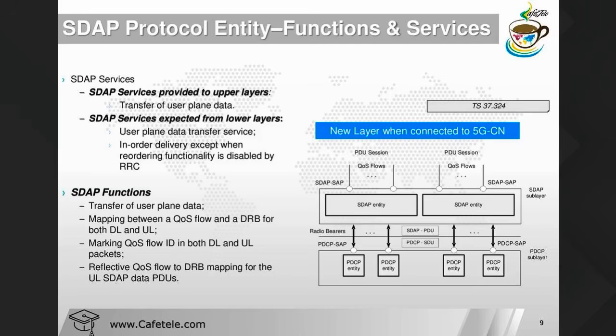Okay, and also here if you see, now we have the reflective QoS flow to DRB mapping. So what is the meaning of reflective QoS flow? Reflective QoS flow means whatever QoS flow ID you map on the downlink side, the same thing we have to map in the uplink. How are they mapping?